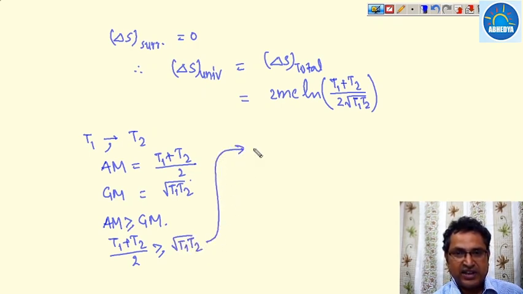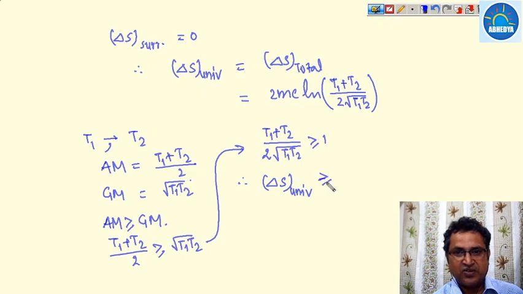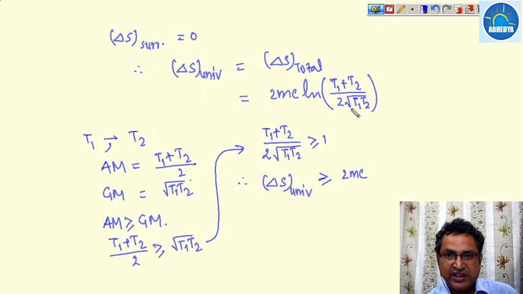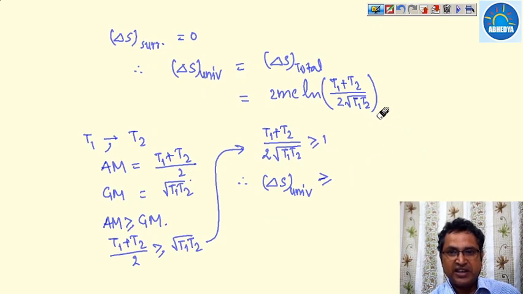This shows that T1 plus T2 upon 2 under root T1 T2 is always greater than or equal to 1. Therefore, delta S universe is always greater than or equal to 2MC ln 1, meaning this value will always be positive. So delta S universe will always be greater than or equal to 0.